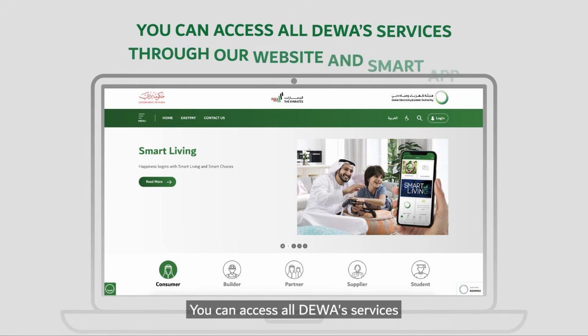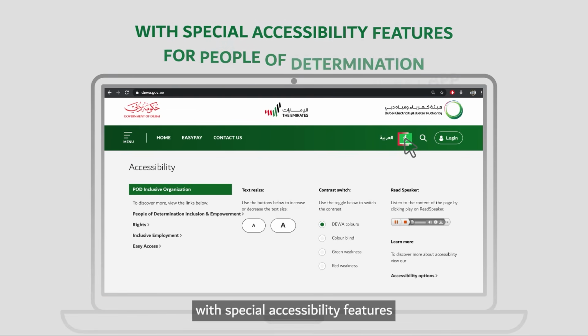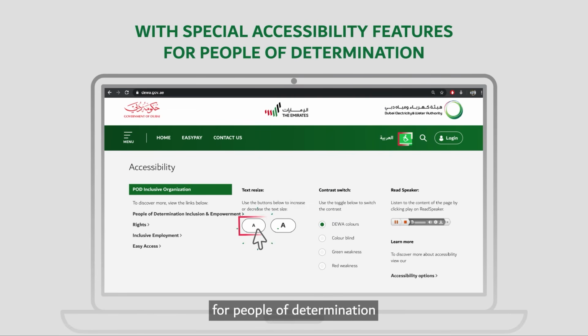You can access all DEWA's services through our website and smart app, with special accessibility features for people of determination.